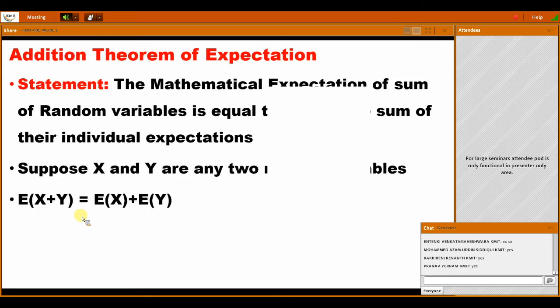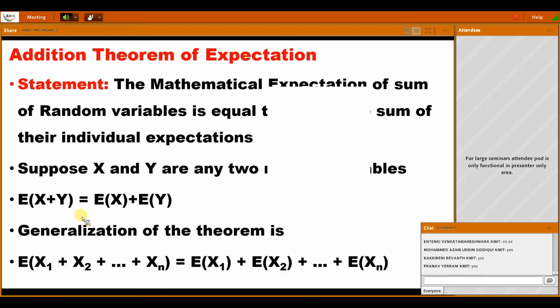Then E of x plus y. Yeah, this type you have to remember for objective. So E of x plus y is equal to what? That is E of x plus E of y. E of x plus y is equal to E of x plus E of y. In the same way, if there are n variables, it is E of x1 plus E of x2 plus so on up to E of xn. Okay.